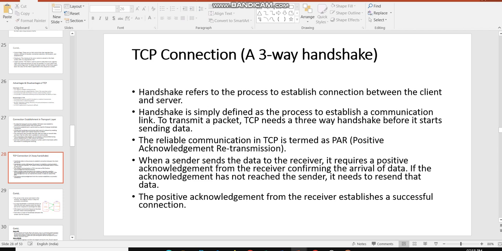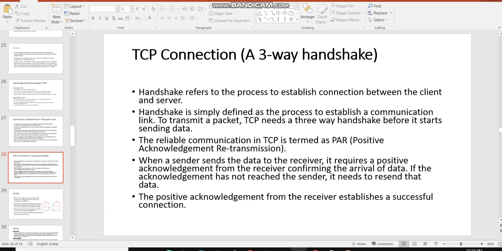When a sender sends the data to the receiver, it requires a positive acknowledgement from the receiver confirming the arrival of data. As I said, acknowledgement is very important, which is given by the receiver, which confirms to the sender that there is no need of retransmission.